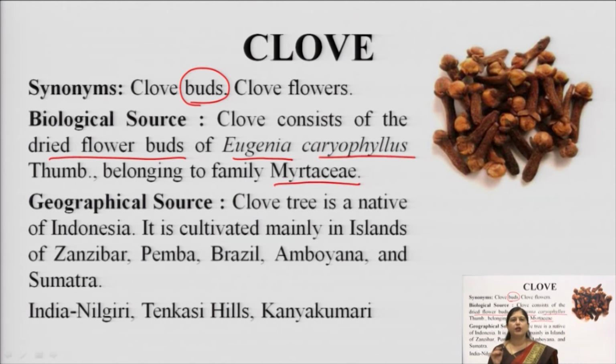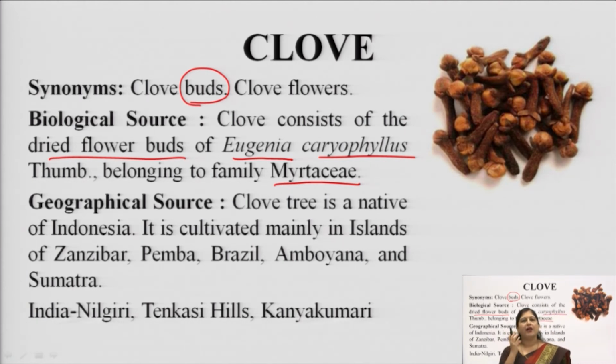This plant produces flower buds which are used as the drug, and the main use is as a dental analgesic used in tooth pain.